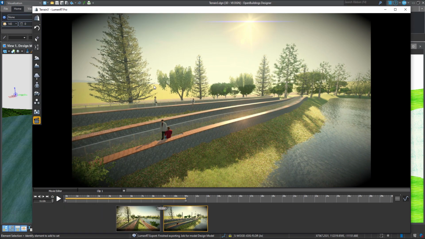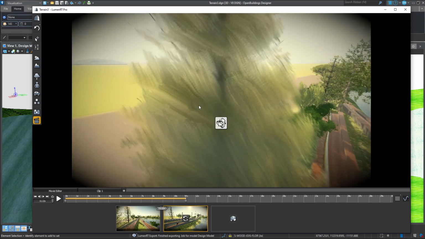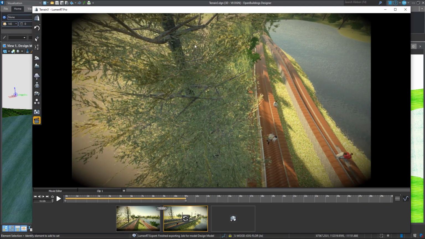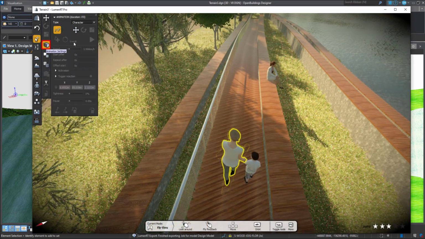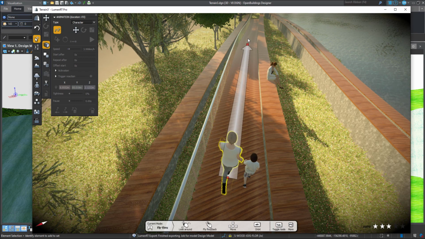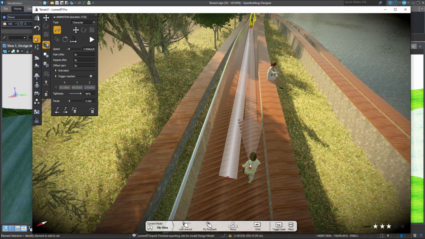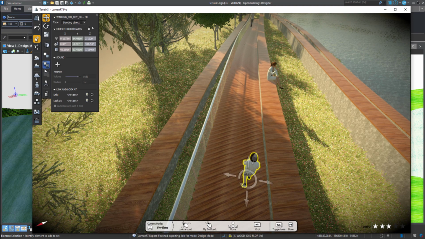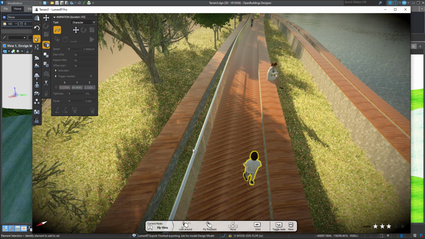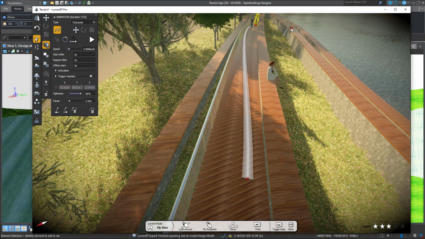Okay, so finally, let's have a look at these two people having a little walk. We'll have a look at the animation settings. We can draw an animation path. Let's have them walking sort of to there for the duration. And we could put another path in there, but we'll just leave it at that. And we'll do the same for this person here. We'll add an animation and have that person walking about the same.